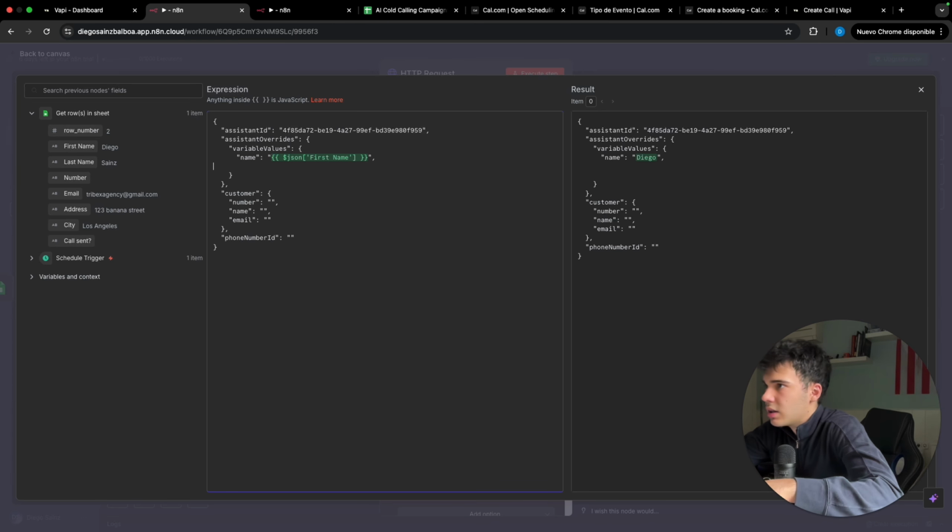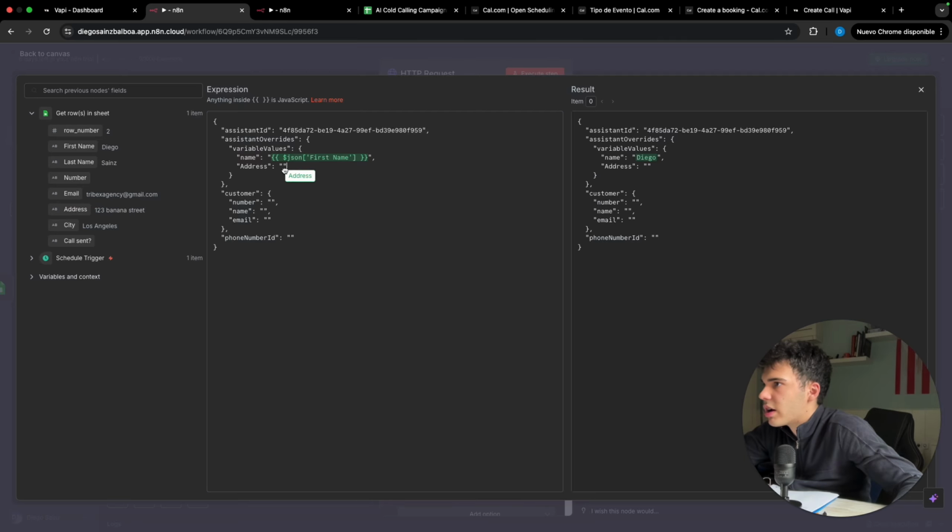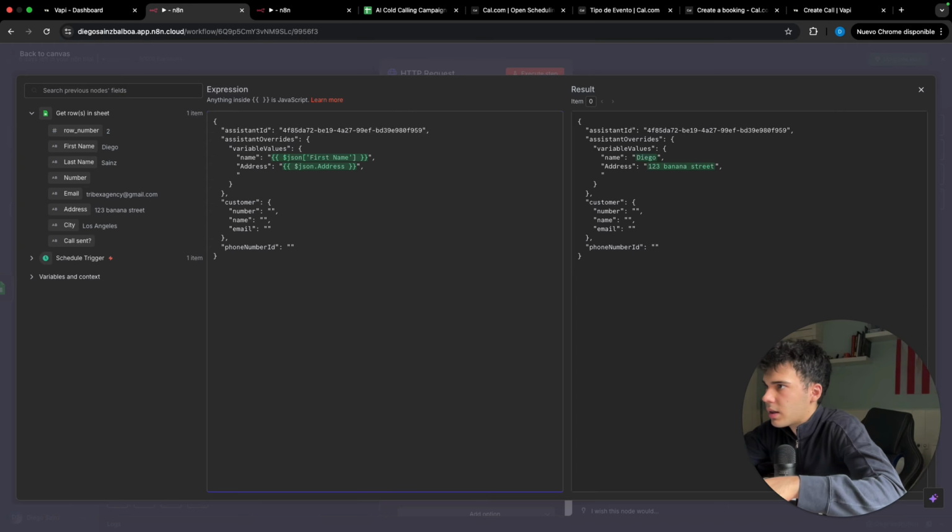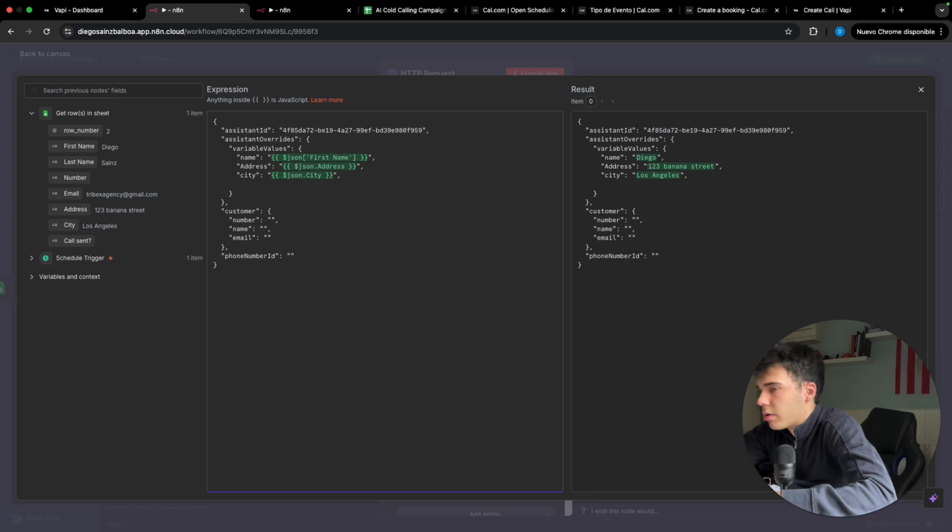Let's go down, and we're gonna do exactly the same. Here we're gonna put the address, in case we need it and we want to include it. There you go. Here the address. Fantastic. Let's add another comma. Let's add right now the city. There you go. City, and we're gonna put the commas between the variables. And let's finally add also the email, but well, we're already gonna have it anyways, as it appears in the customer's information. Okay, there you go. Email. Fantastic.